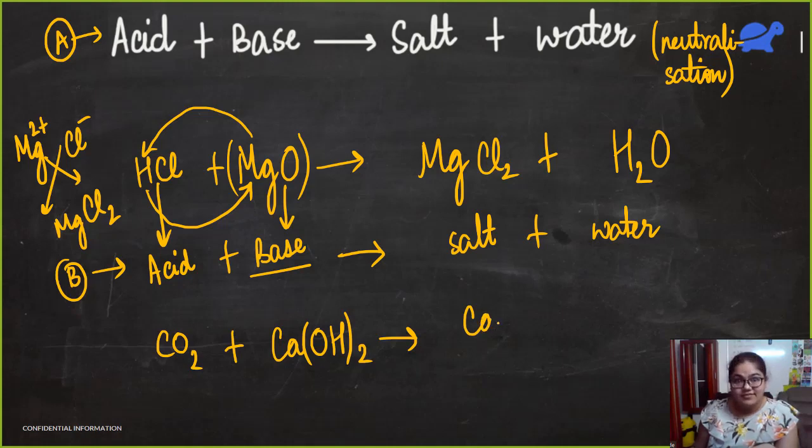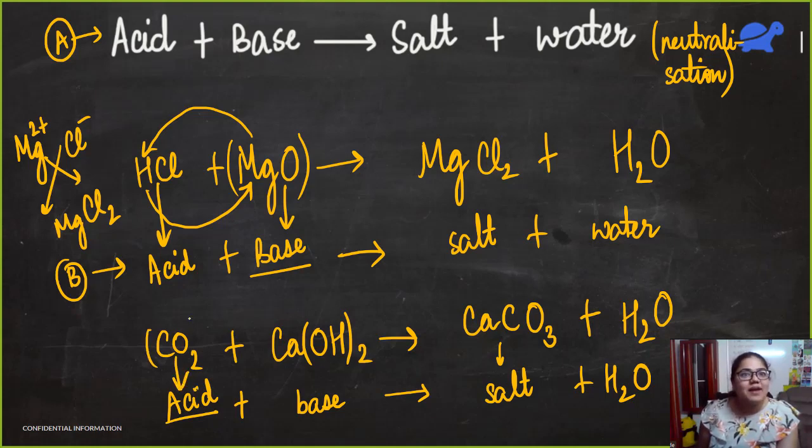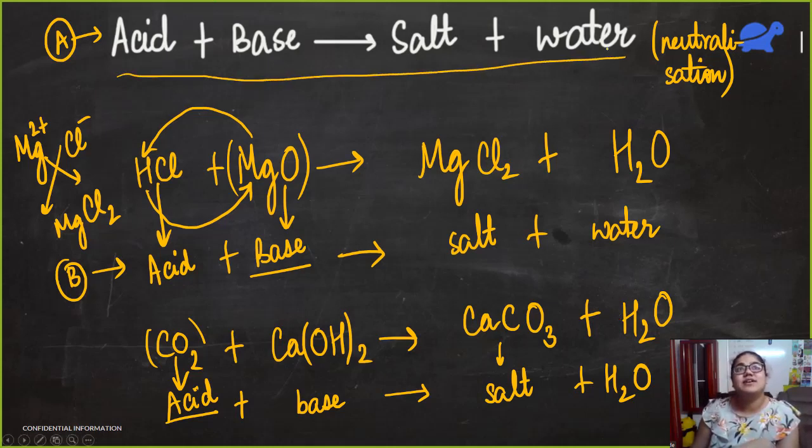Calcium carbonate. Very good, Vatsal. We get calcium carbonate plus something else. What else do we get here? Water. Yeah, we get water. So what do we see here? We know calcium hydroxide is a base. So dash plus base gives salt. This is a salt. This is water. So if I try to fill up this blank, I have to write acid here. So doesn't this indicate that carbon dioxide is actually an acidic oxide? Okay, because it reacts with a base to give salt and water, just like neutralization reaction.